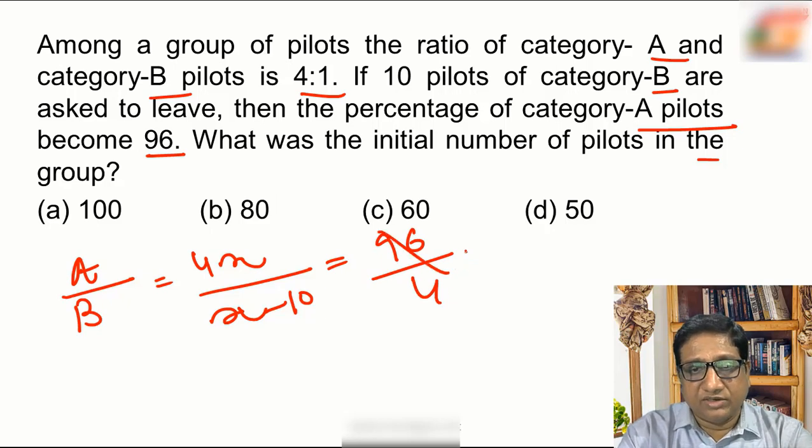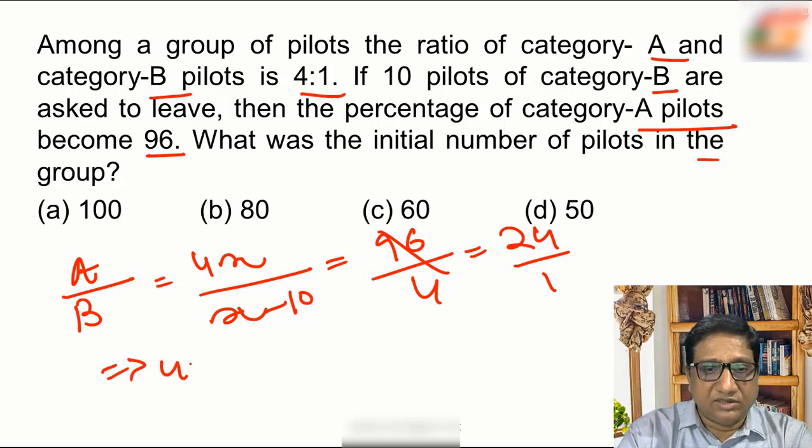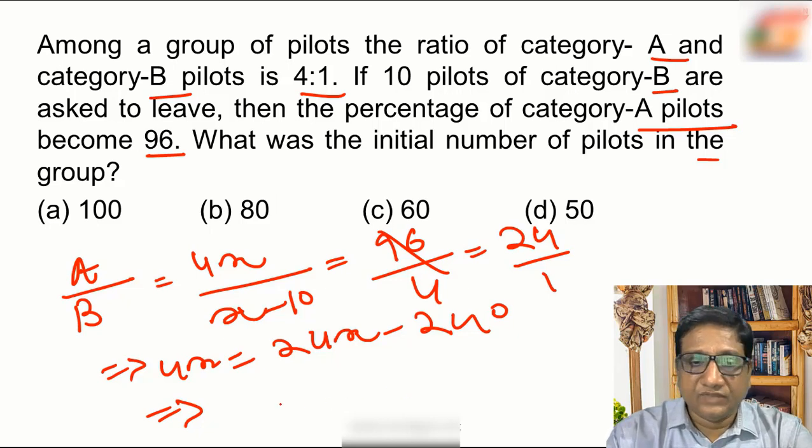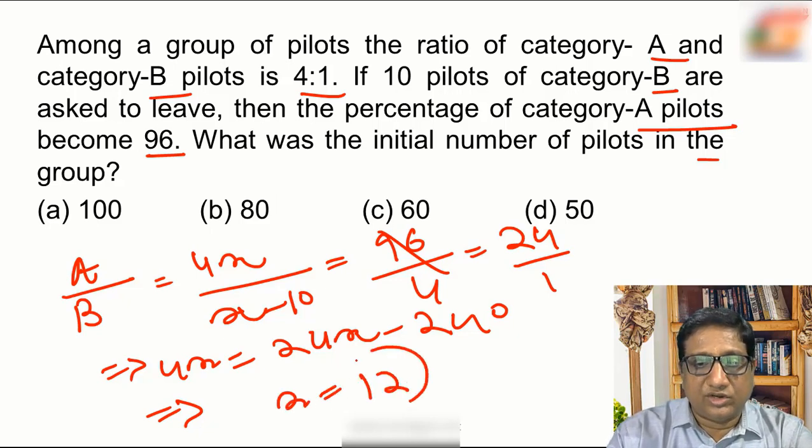If you simplify this, it is 24:1. So simplifying this further, 24 times (x minus 10) is equal to 4x, that is 24x minus 240 is equal to 4x. If you solve this, x is equal to 12.